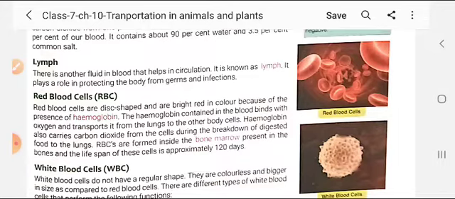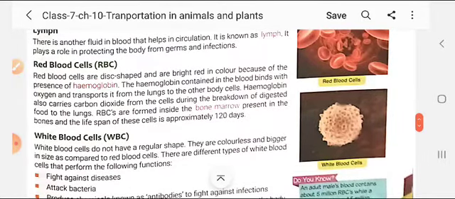RBC are formed inside the bone marrow. Now, student, where are these RBC cells formed? Student, RBC cells are formed in our bone marrow, that is present inside the backbone and the bones. The life span of these cells is about 120 days. One RBC cell's life is 120 days, student. So, student, this is all about the RBC cells.